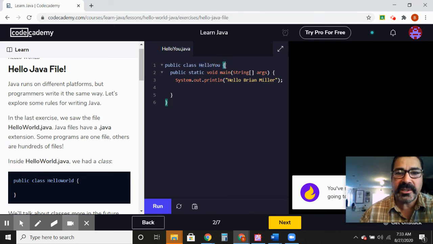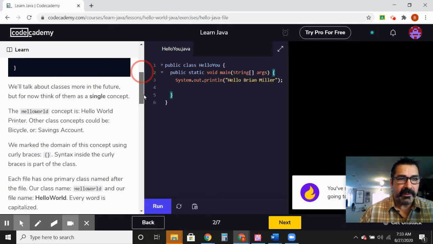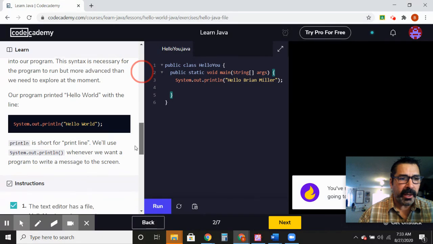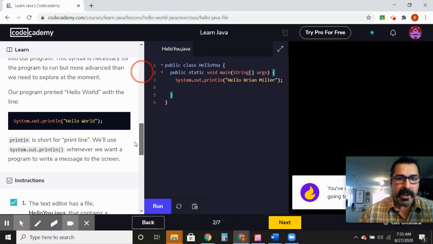So our curly brace starts our class, which is our robot, and it ends our class. And then we have the main method, that's called main right here. Our main method is where we're going to give our robot hello world instructions. In the same way, we have our curly braces. They start and end this. Now we're going to read the instructions here and figure out what to do. So I've already done it.